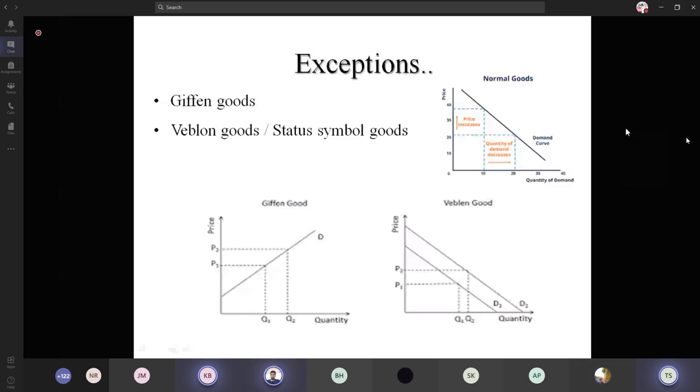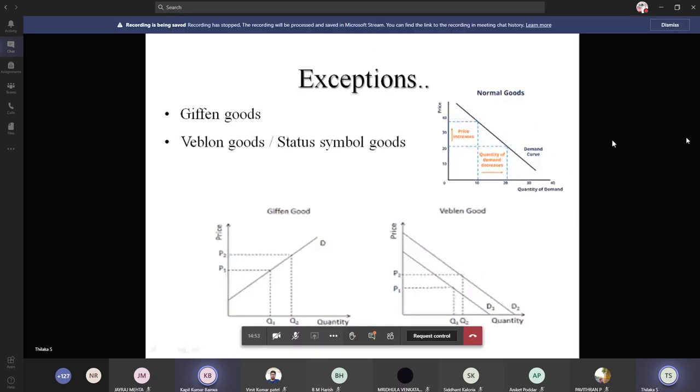Okay, ma'am. Coming to the exceptions. Exceptions to the law of demand. So, what is the law of demand? It says about the inverse relationship between the price and the quantity demanded.